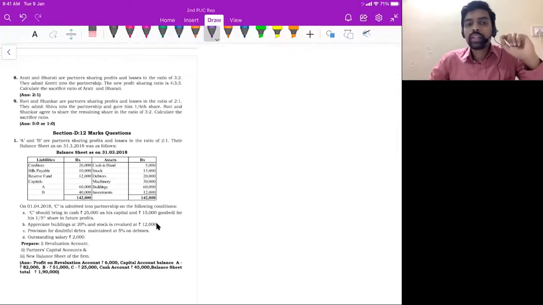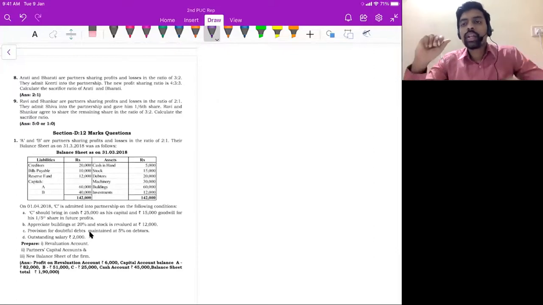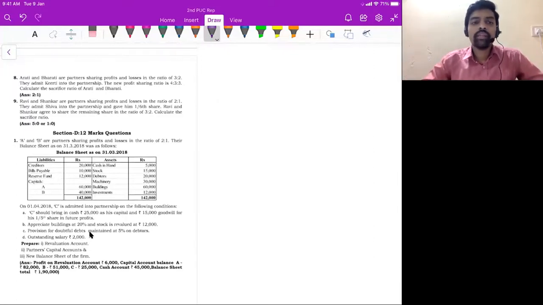So what will be the first journal entry? Cash account debit to C's capital account 40,000 rupees. Now we should distribute this goodwill to the old partners in sacrifice ratio. To find out the sacrifice ratio, we require the old ratio and the new ratio, because the sacrifice ratio formula is old ratio minus new ratio, correct? But unfortunately, look at the question, the new profit sharing ratio is not given. Therefore, whatever is their old ratio 2:1, that will be treated as the sacrifice ratio, right?